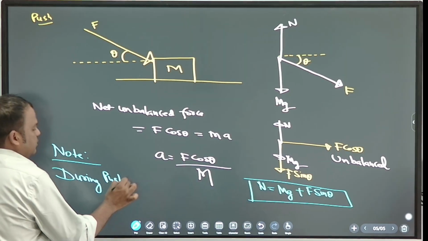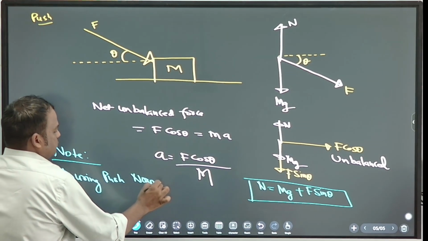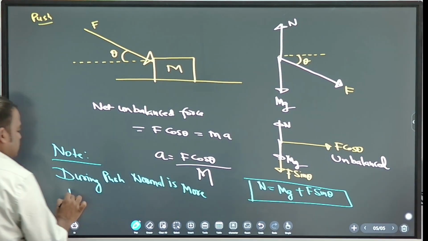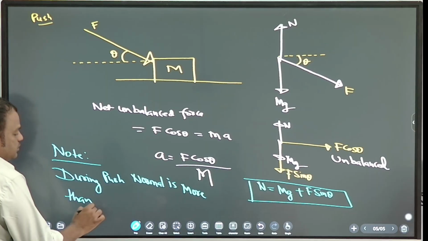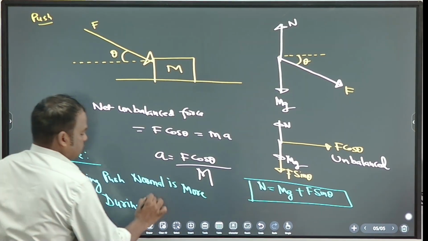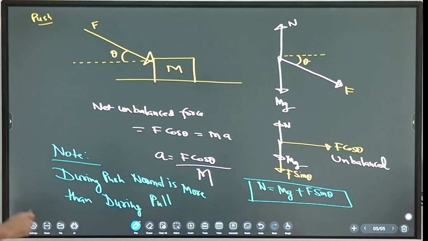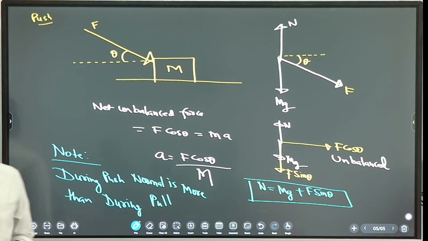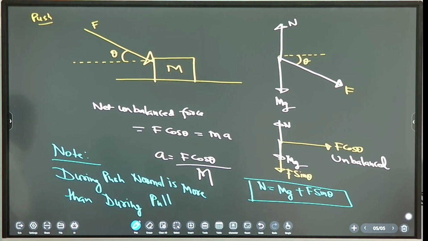During push, normal is more than during pull. Okay, during push normal is more than during pull. Okay, so when you push, normal is more. When you pull, normal is less.